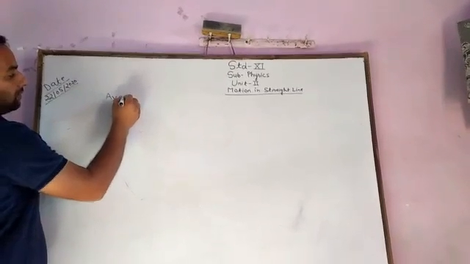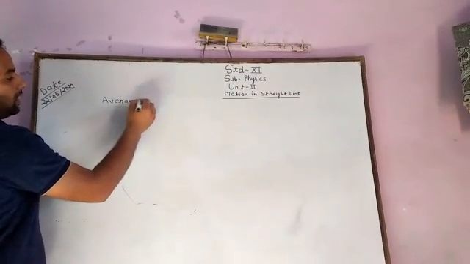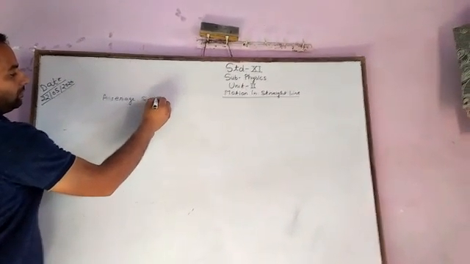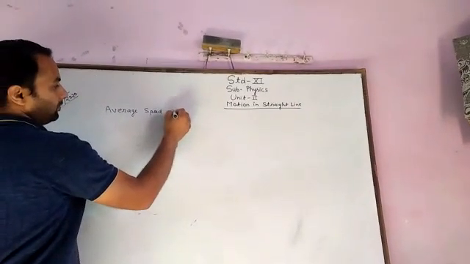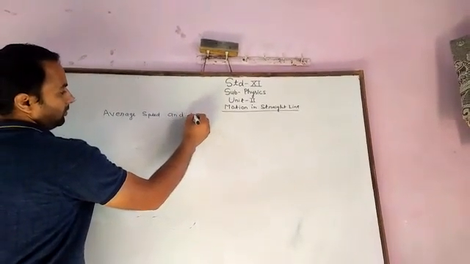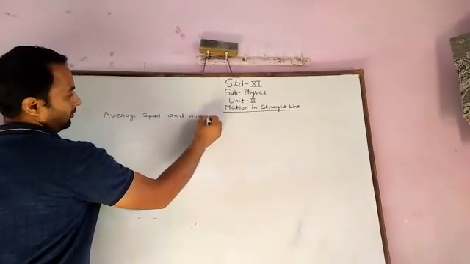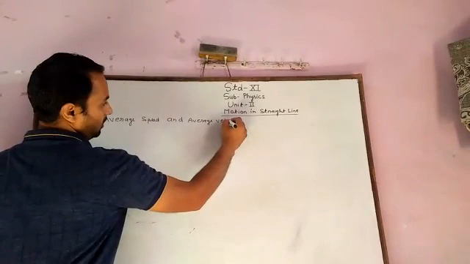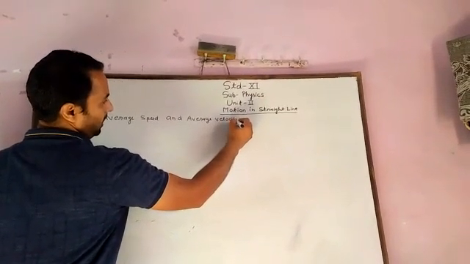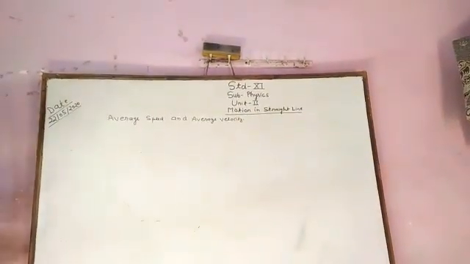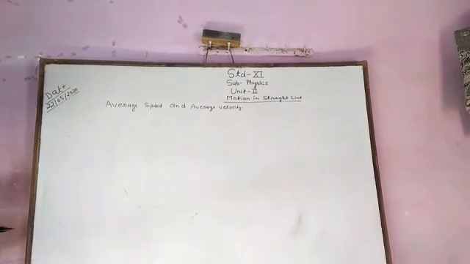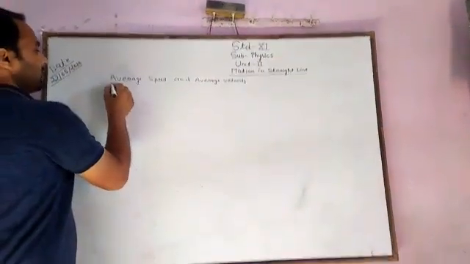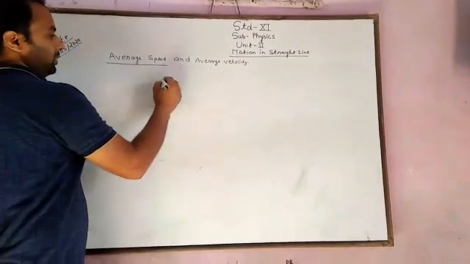average speed and average velocities. Now we are discussing the two topics, average speed and average velocities. First we have to describe the average speed.